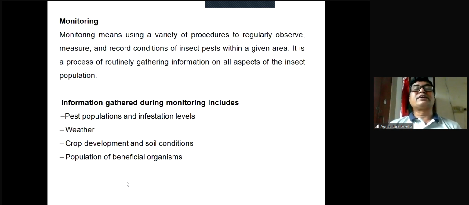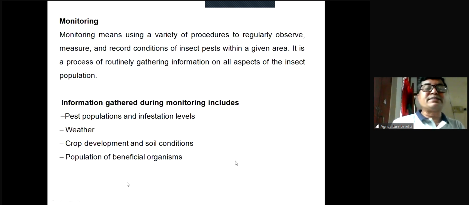What is the information gathered in the monitoring? Information gathered during the monitoring includes pest populations first and infestation levels. Pest population as well as infestation level. What is the infestation level? High, medium or low? Then weather parameters: humidity, temperature, light, etc. Crop development and soil condition. Crop development and soil conditions.